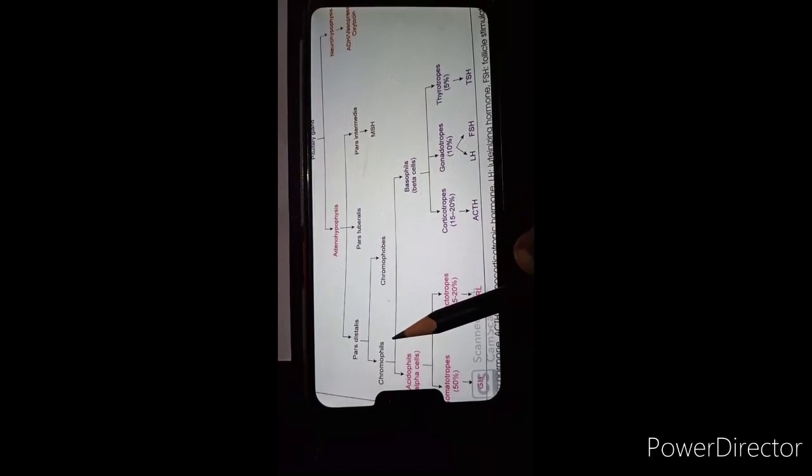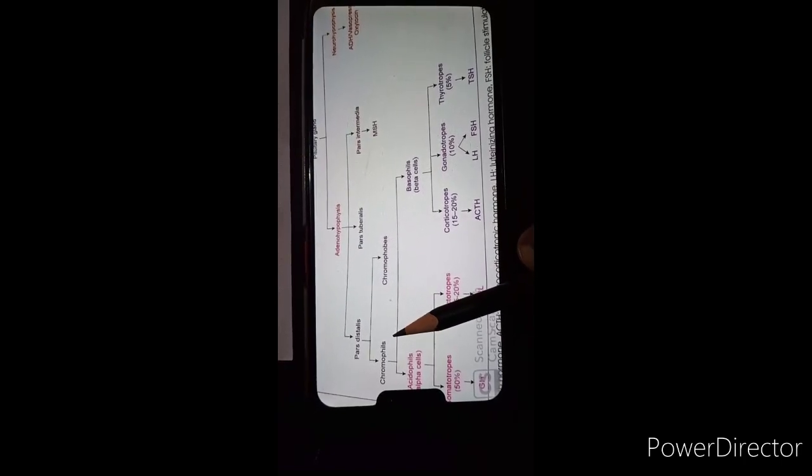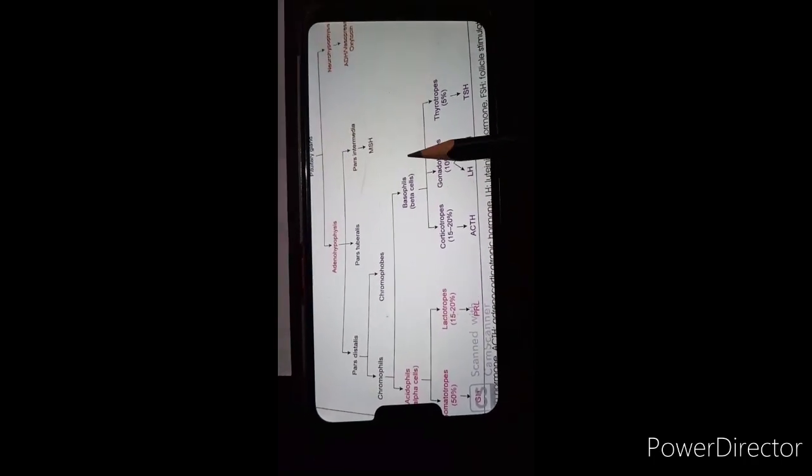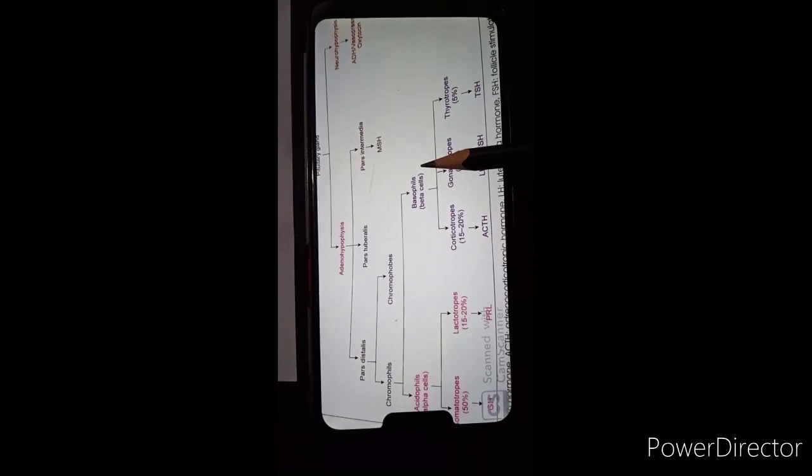But chromophil cells secrete very important hormones, because the chromophil cells again contain two types of cells, acidophils and basophils. Acidophil cells take eosin stain and are also called alpha cells. Basophil cells take hematoxylin stain and are called beta cells.